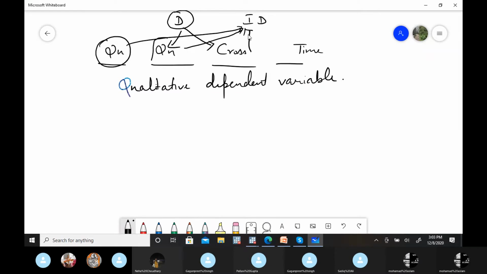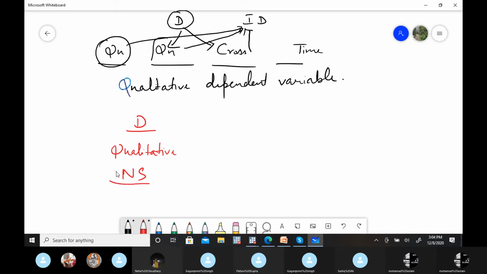Now, before jumping to the time series case, first I want to take the dependent variable as a qualitative dependent variable. Qualitative means nominal scale, where we can only count the frequency in a particular category.